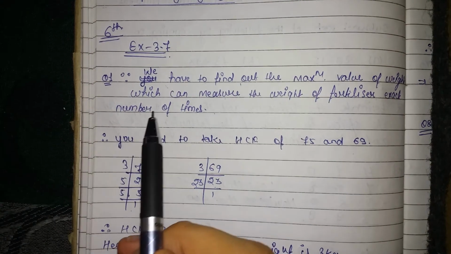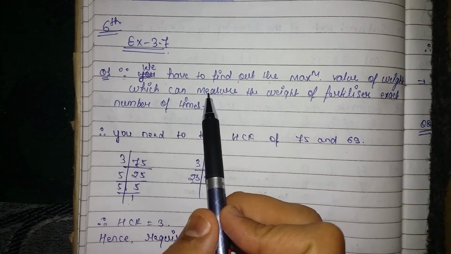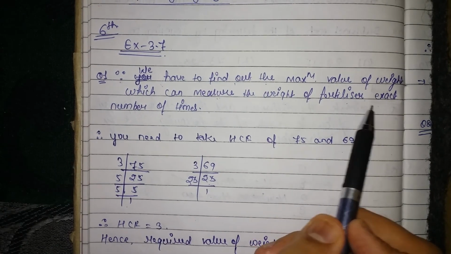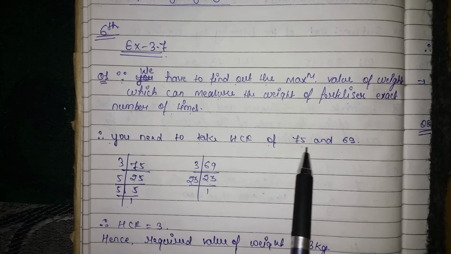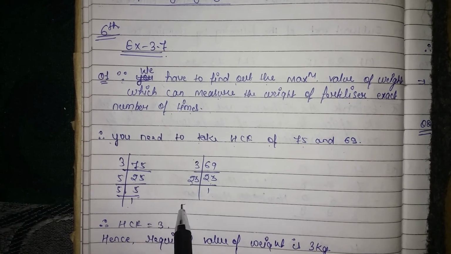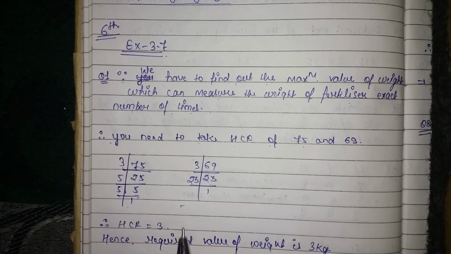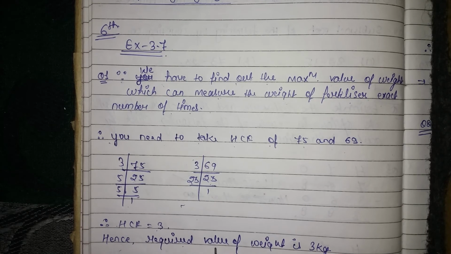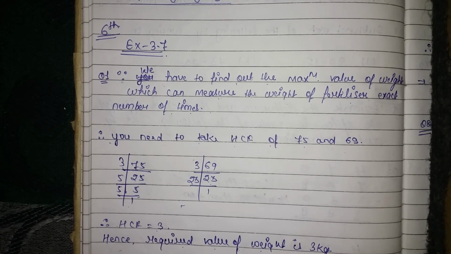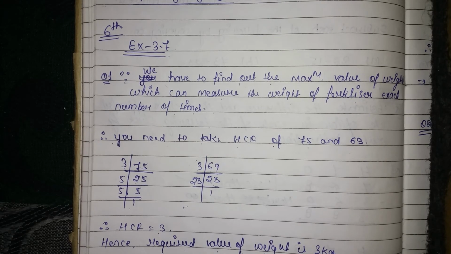Now question number 1: since we have to find out the maximum value of weight which can measure the weight of the fertilizer an exact number of times, therefore you need to take the SCF of 75 and 69. Here I have done the prime factorization and you can see only 3 is the common factor, therefore the highest common factor is 3. Hence the required value of weight is 3 kg. In this way you have to do this question.